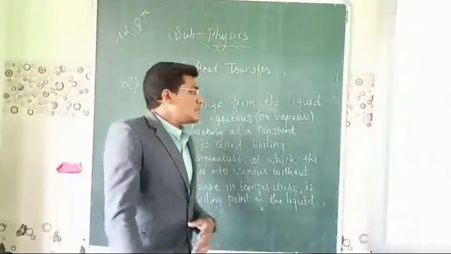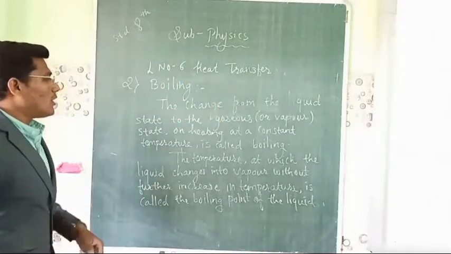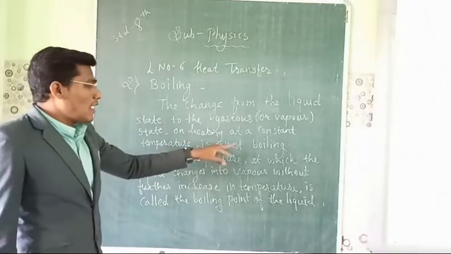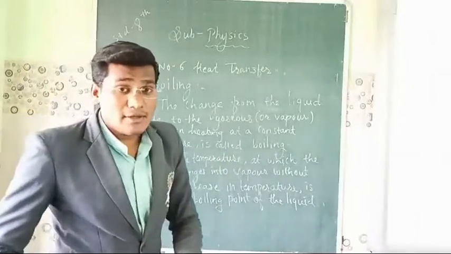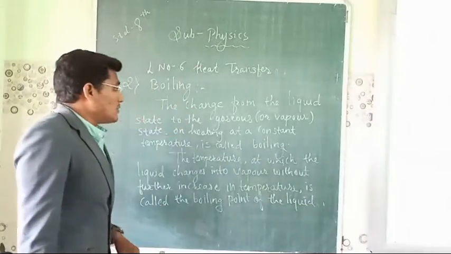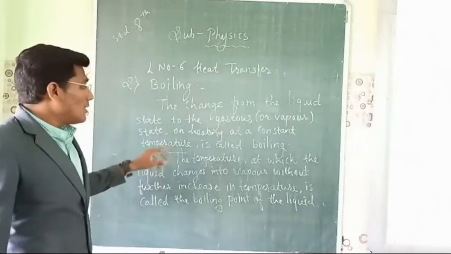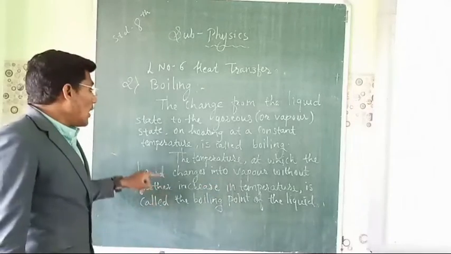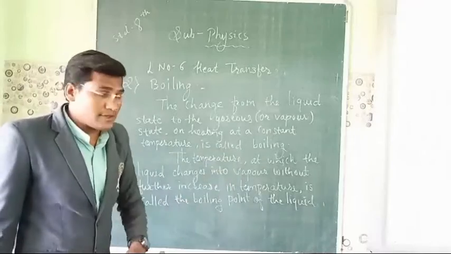Now the next one is boiling. The change from the liquid state to the gaseous or vapor state on heating at a constant temperature is called boiling. What is meant by boiling? Boiling is a process in which a liquid changes to the gaseous or vapor state at a fixed, constant temperature.